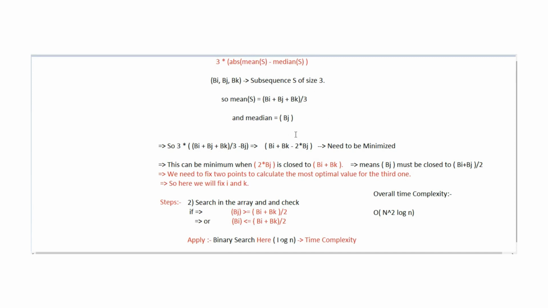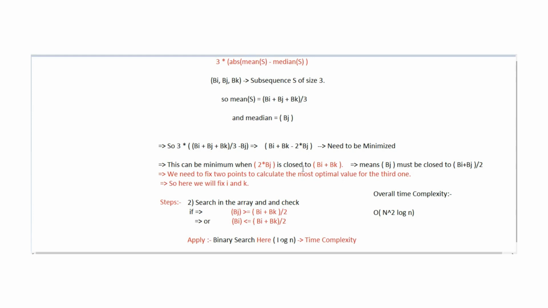After that, we came to know that bj must be close to (bi + bk) / 2. Whenever we need to find a value which is close to something, meaning a value which must be less than or greater than it, we can easily apply binary search.